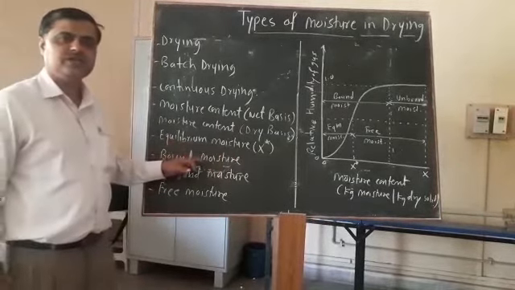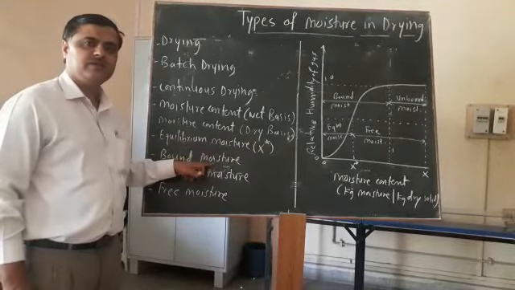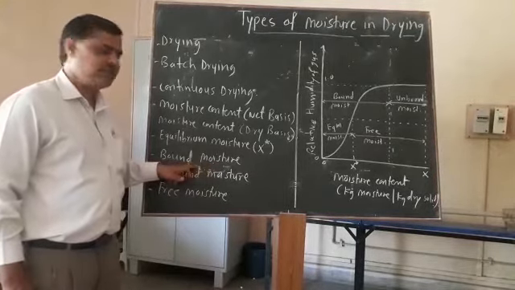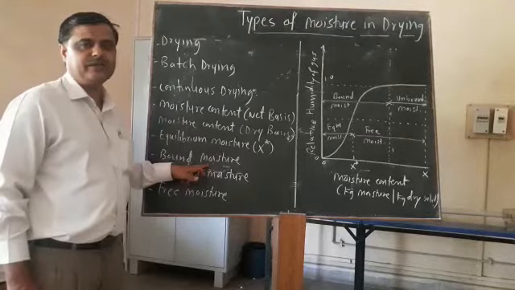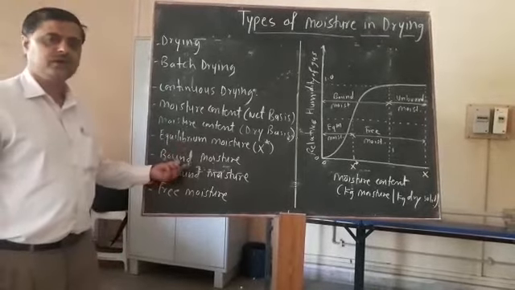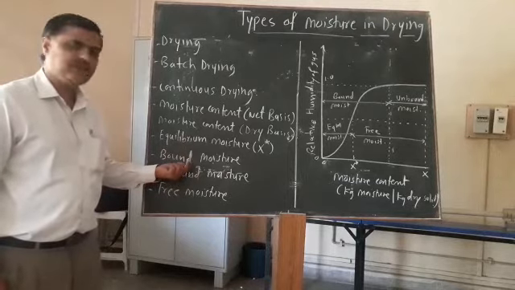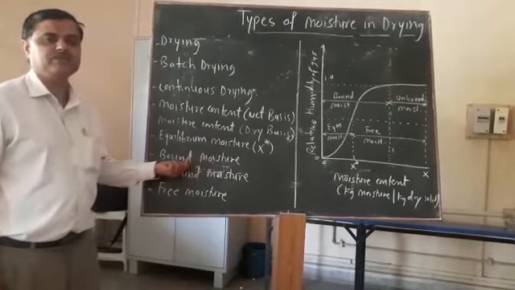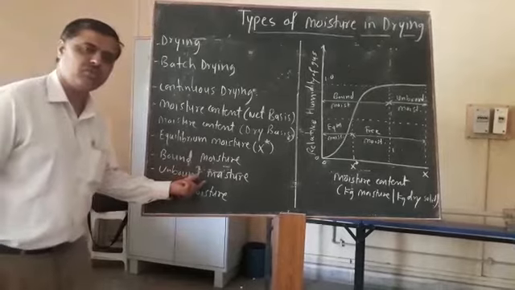Then bound moisture. Bound moisture is the moisture contained by a substance which exerts a pressure less than that exerted by the pure liquid at the same temperature. What is meant by unbound moisture?